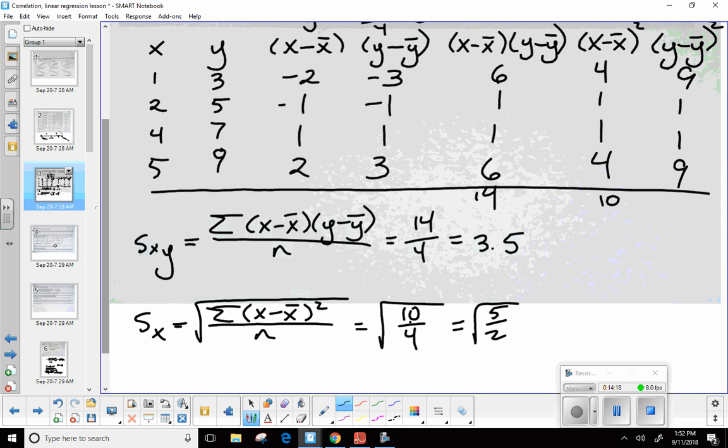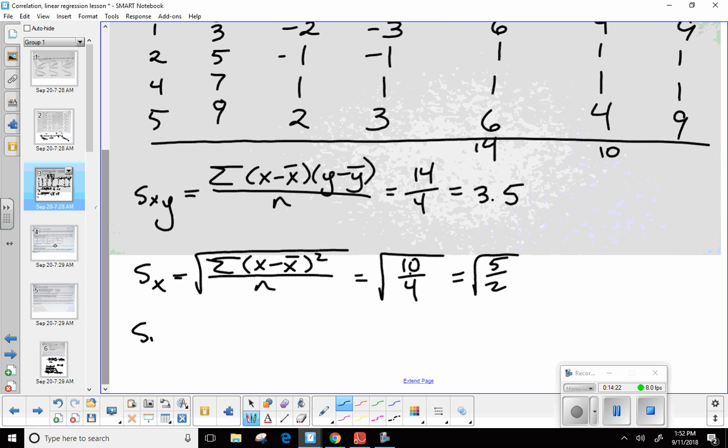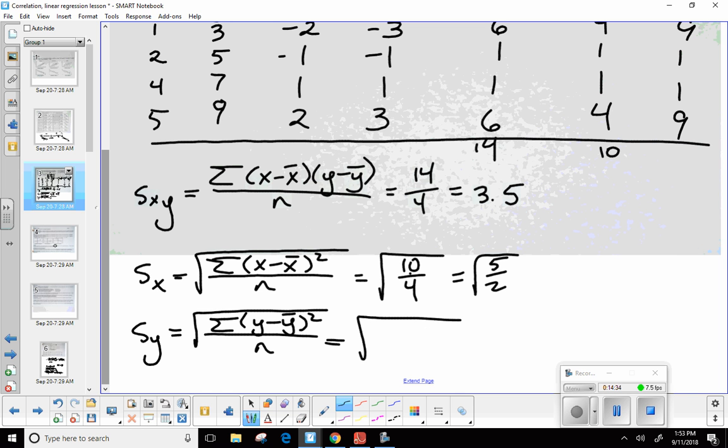Okay. And now we got one more to do. This is the standard deviation for the y. So I need the summation of the difference between y and its mean squared divided by the total number. All right, so what's this last total we're looking for? 20.